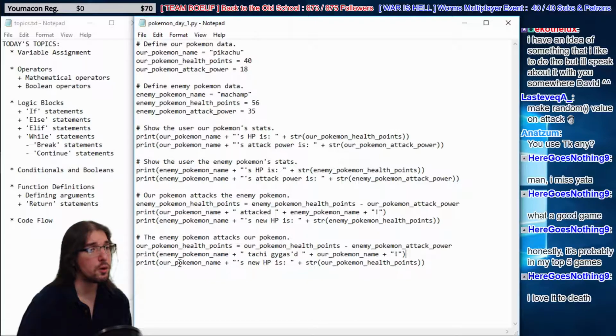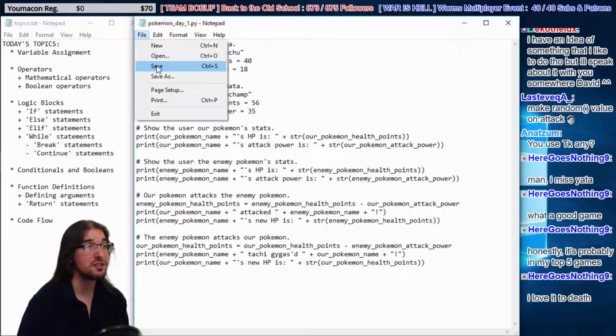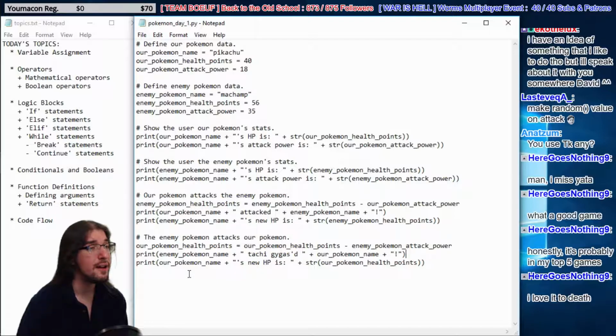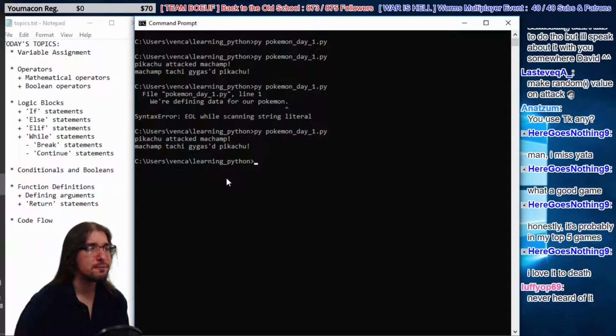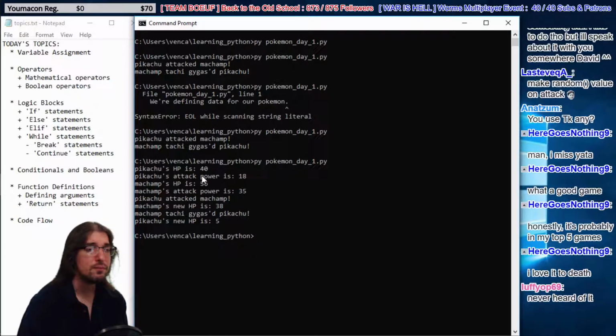Okay, so now look how much more readable our code is. We have our code defined in nice little chunks now. We have one, two, three, four, five, six chunks. We define our Pokemon data. We define their Pokemon data. We show the user our Pokemon stats. We show them the enemy Pokemon stats. And then our Pokemon attacks the enemy Pokemon, then the enemy attacks us. That's our code right now. So let's run it and make sure it all still works. Sick! So we show them Pikachu's HP, Pikachu's attack power, Machamp's HP, Machamp's attack power, Pikachu attacks, we get some new HP out of that. Machamp attacks, we get Pikachu's new HP out of that. Cool!